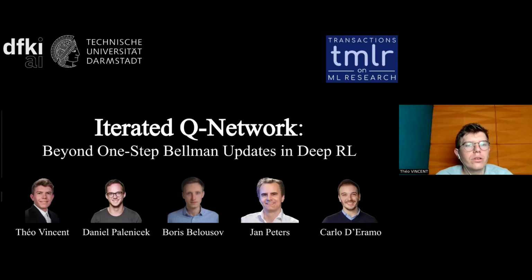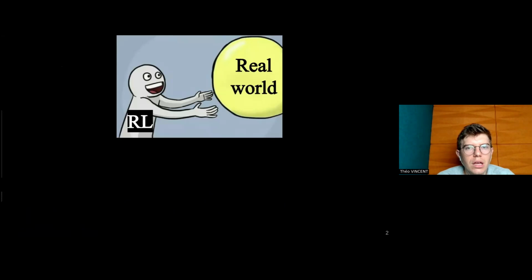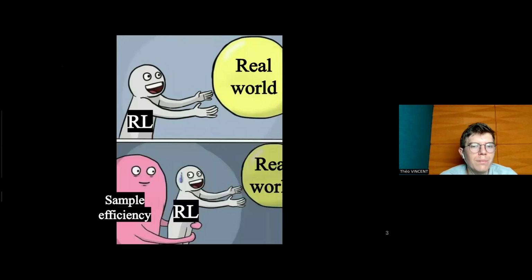Iterated queue network beyond one-step Bellman updates in deep reinforcement learning. Reinforcement learning is still far away from being applied widely in the real world. This is mainly due to sample efficiency, which means that we need a lot of interactions with the real world to get a satisfactory outcome.